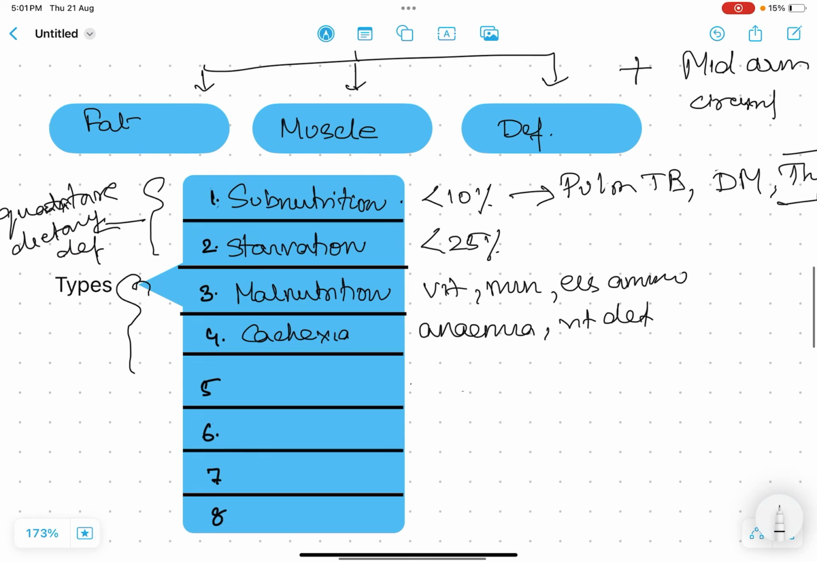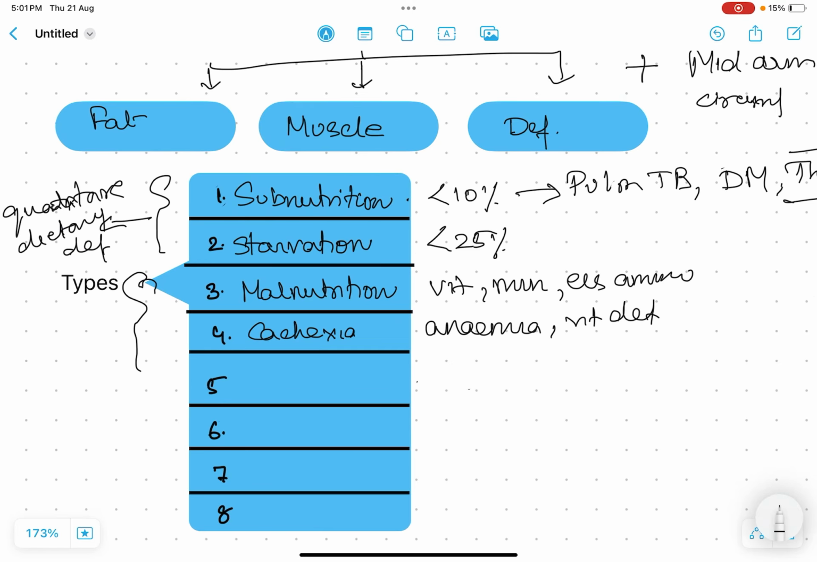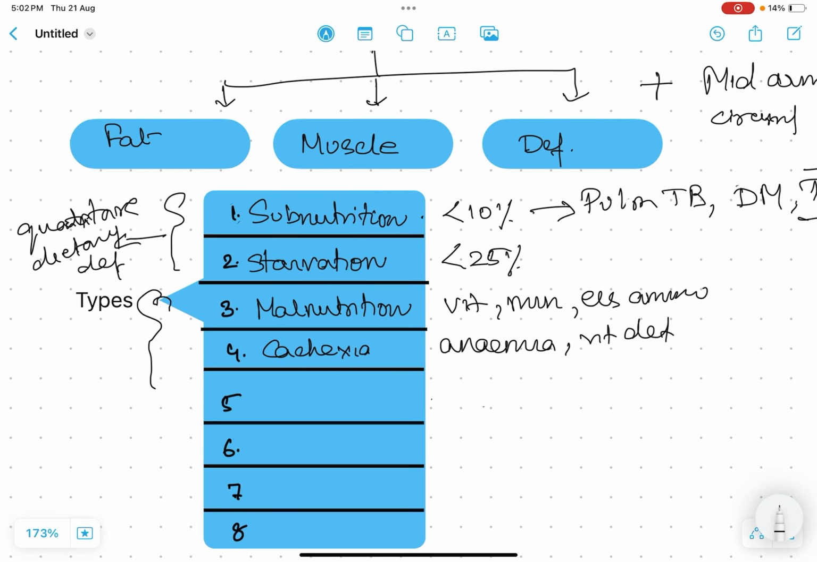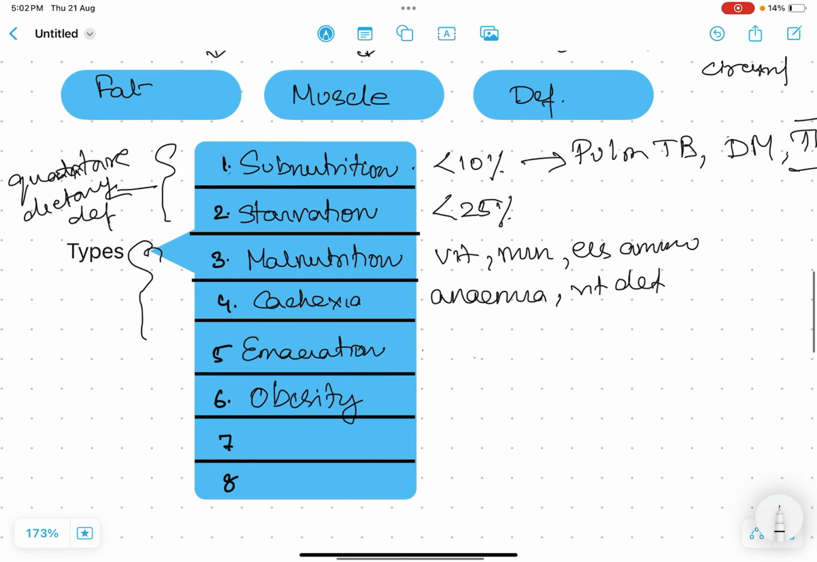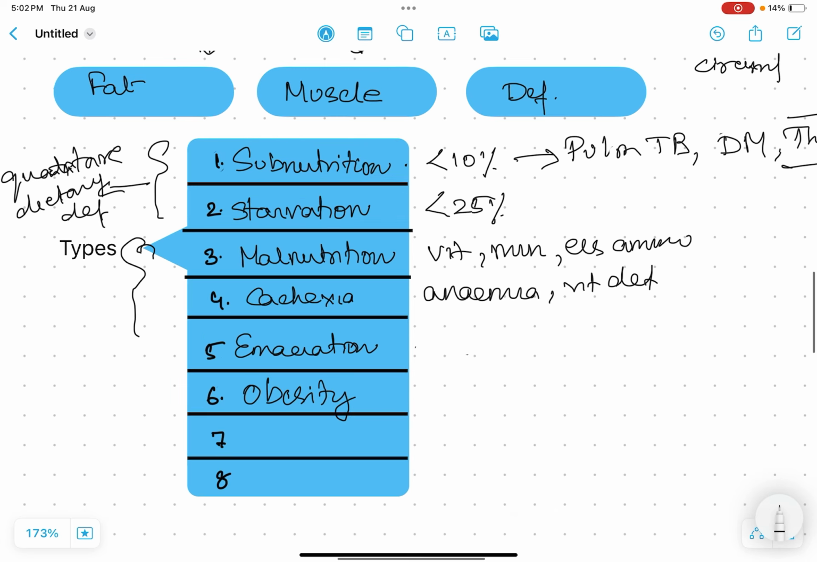Now coming back to the types of nutritional problems, the fifth one is emaciation. Emaciation is when there is a complete lack of subcutaneous fat and diminution of the muscle bulk. Now this one, obesity, many will not consider in nutritional deficiency, as that is excess. But if adipose tissue is in excess, others will get deficient.